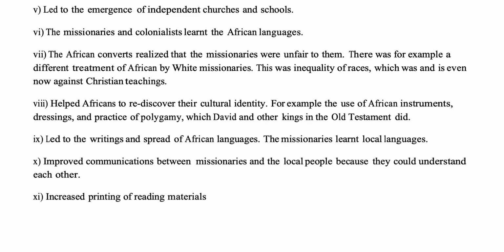For example, the use of African instruments, dressings, and practice of polygamy, which David and other kings in the Old Testament did. x. Led to the writings and spread of African languages. The missionaries learned local languages. xi. Improved communications between missionaries and the local people because they could understand each other. xii. Increased printing of reading materials.